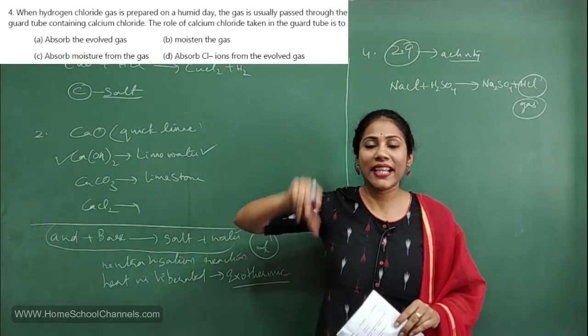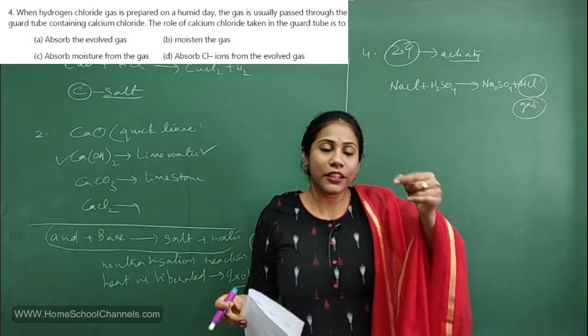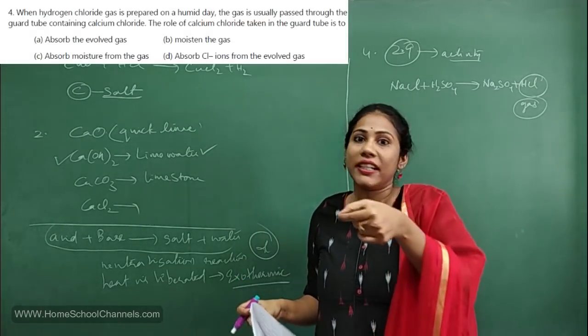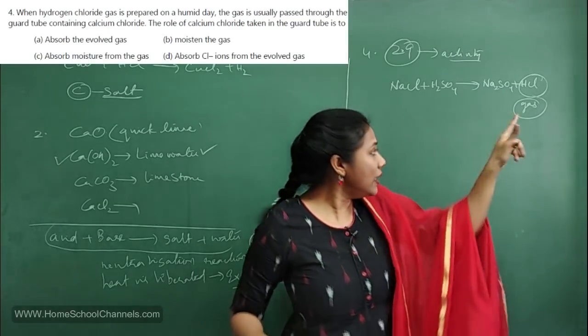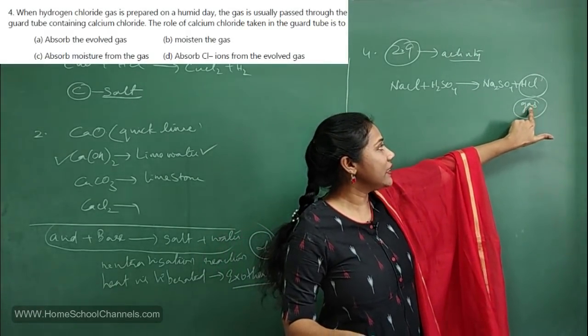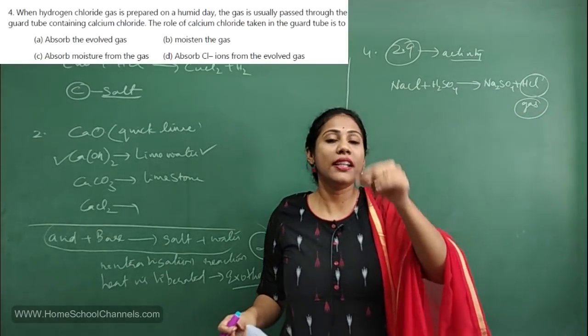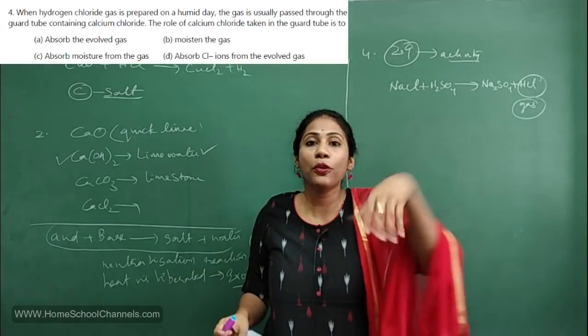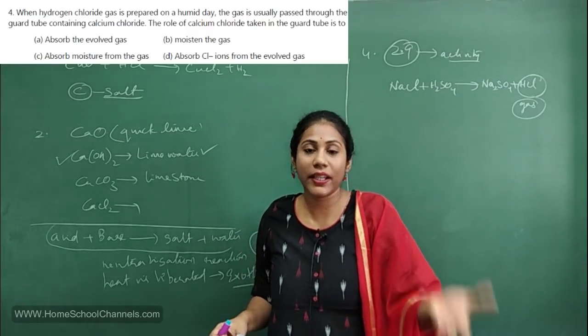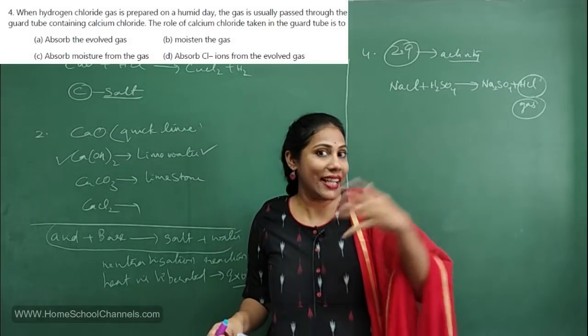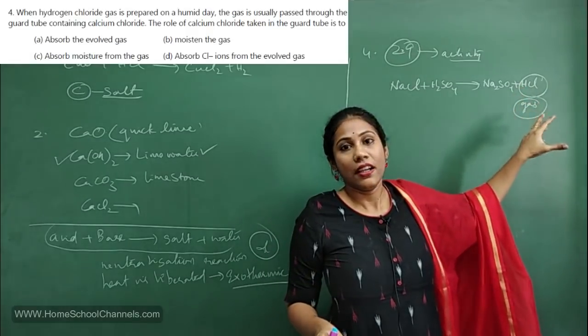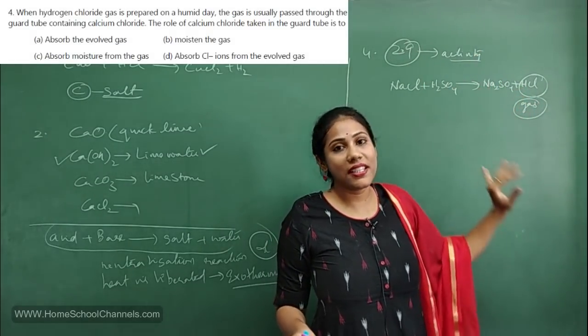And how do you test that it is HCl gas? You can hold a moist litmus paper. If you hold a blue litmus paper with this HCl gas, then blue will get converted into red. So that's how you will test the presence of HCl gas. So the whole activity is about this reaction.